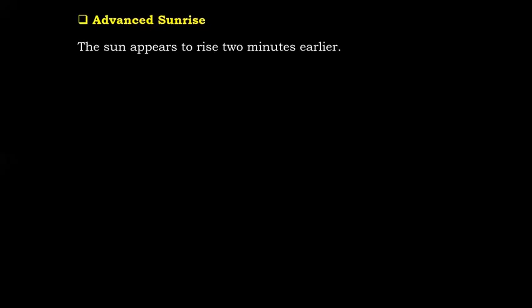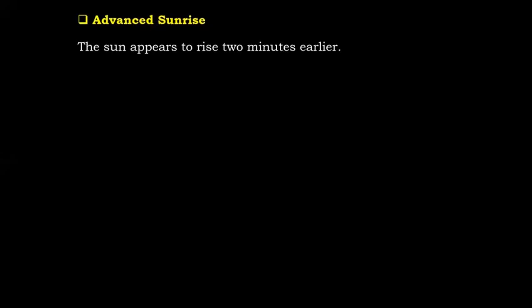There is a phenomena which is called as advanced sunrise. Now everyone knows what is a sunrise. जो sun का पहला झलक अपने को दिखता है उसको हम लोग बोलते हैं sunrise in the morning. But I'll tell you something. जो sun का पहला झलक मिलता है ना अपने को, that is never the actual sun. Yes, you heard it. जो sun पहला दिखता है ना अपने को, that is never the actual sun. It is only the image of the sun. Sun तो अभी rise भी नहीं, sun तो अभी भी नीचे है. हमको तो सिर्फ उसका image दिख रहा है. This is called advanced sunrise. The sun appears to rise.